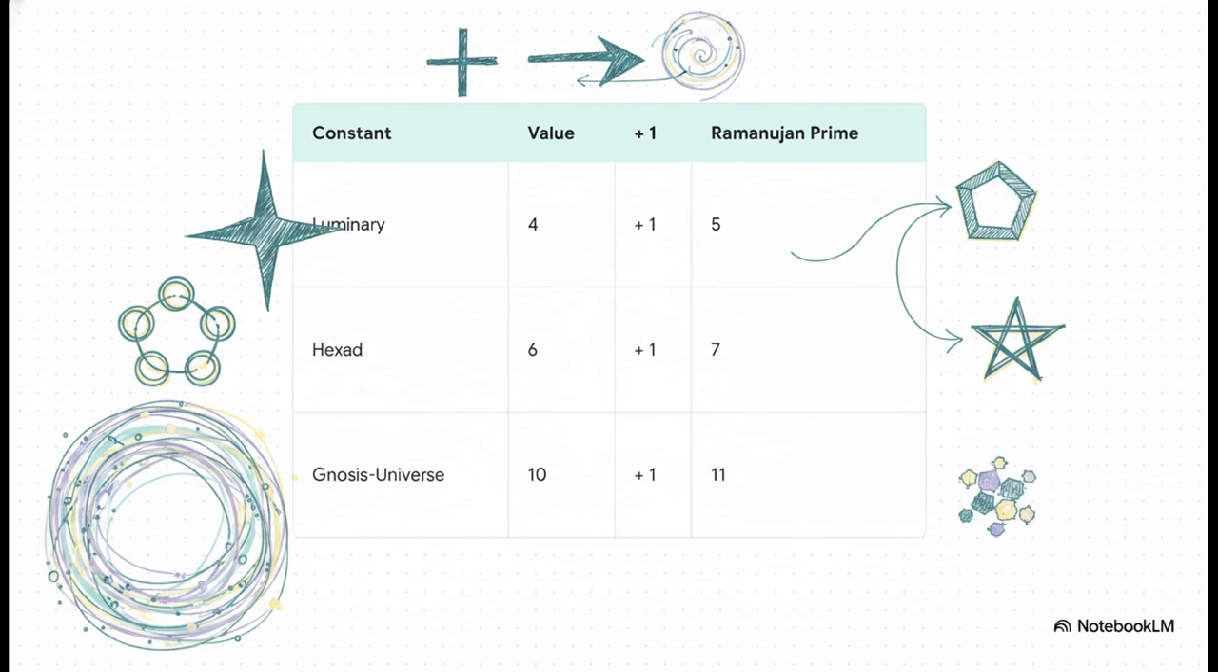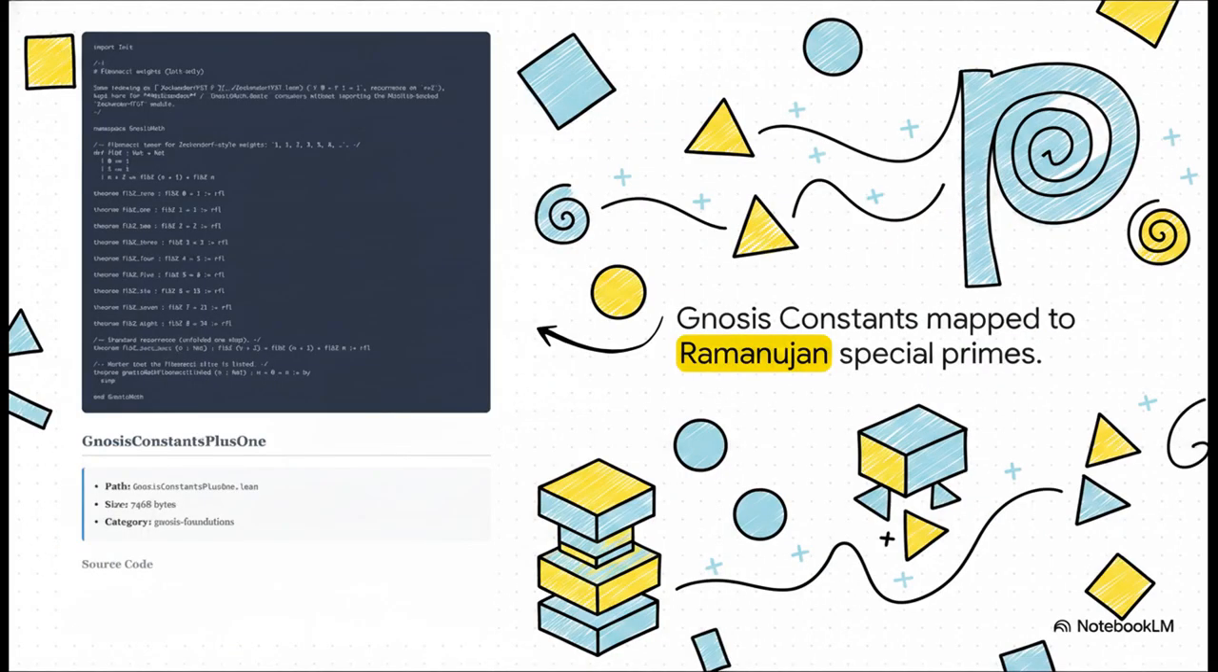No way, right? The source text is absolutely adamant that this is not some numerical coincidence. It's a structurally forced alignment. That +1 acts as a bridge across a mathematical phase boundary. It literally takes those foundational structural sizes and lifts them straight up into these incredibly rare, specific prime numbers.